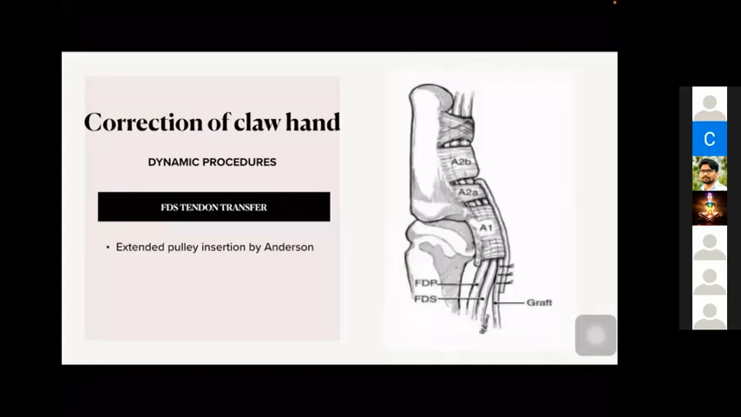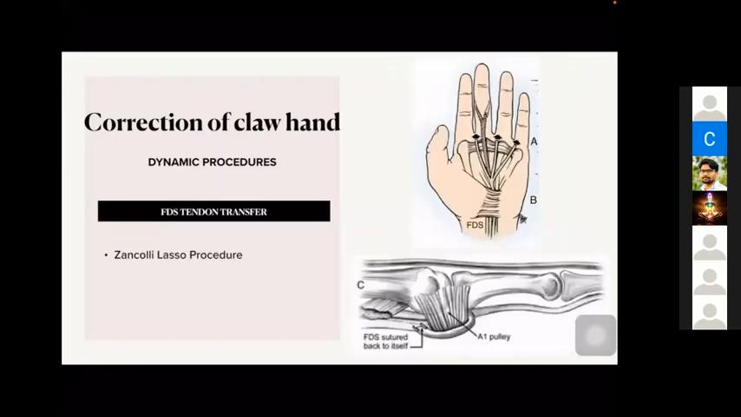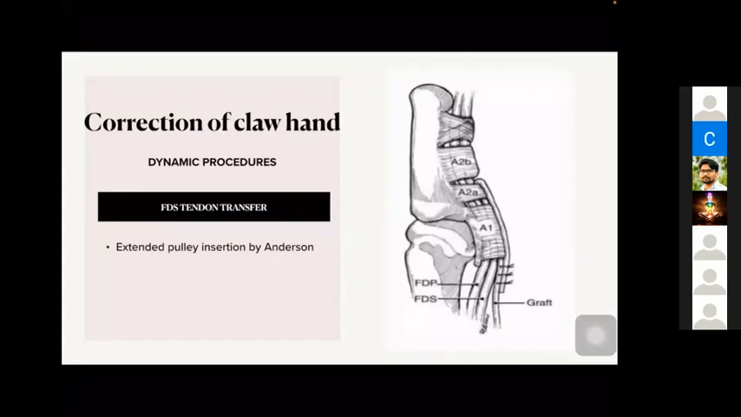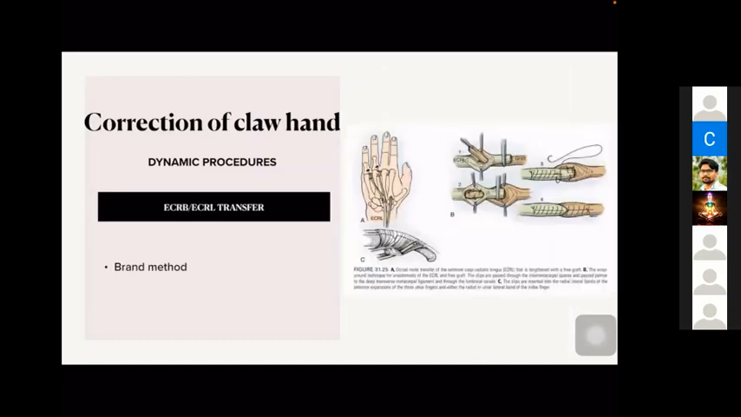There is one more procedure in the modification of the Zancolli lasso. It is an extensor pulley insertion technique described by Anderson. We are using a part of the A2 pulley also. This A2 pulley is completely attached to the proximal phalanx. So when we include the A2 pulley as the insertion site, it will give some more flexion of the metacarpophalangeal joint.